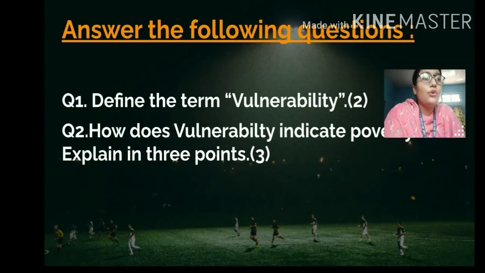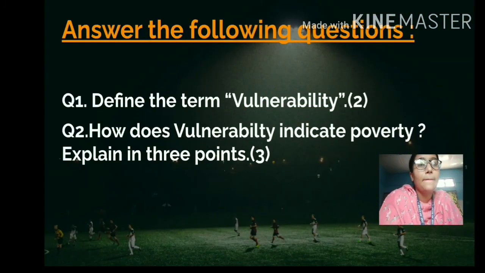So these are your homework questions. The first question is: define the term vulnerability. It is for 2 marks, so kindly frame your answer according to the marks which have been allotted. Then see the second question: how does vulnerability indicate poverty? Explain in 3 points. You just have to write any 3 points which show that vulnerability indicates poverty. Any 3 of the points which I have given in this video, you can use for writing this answer.